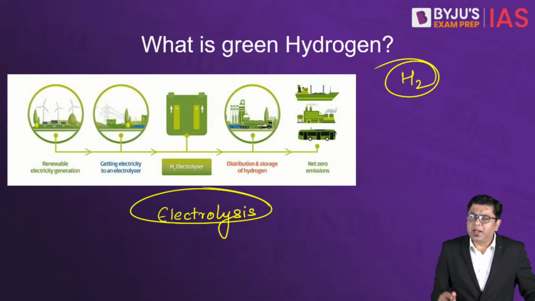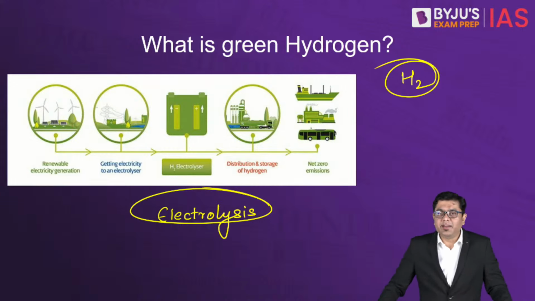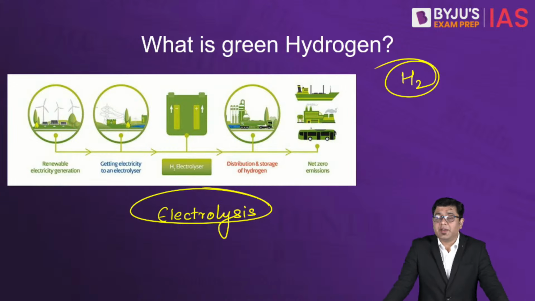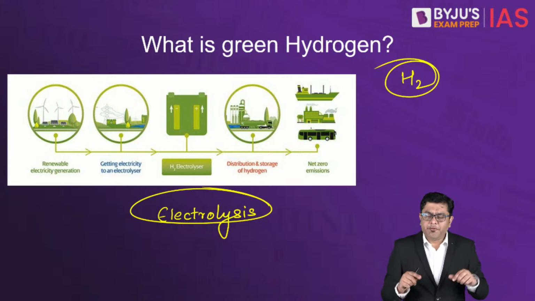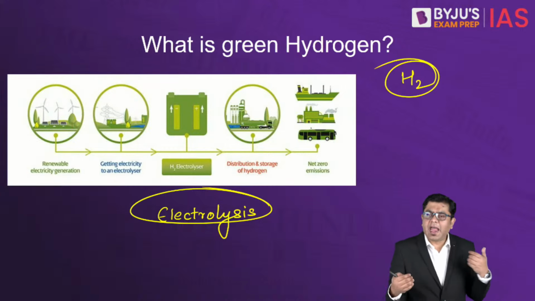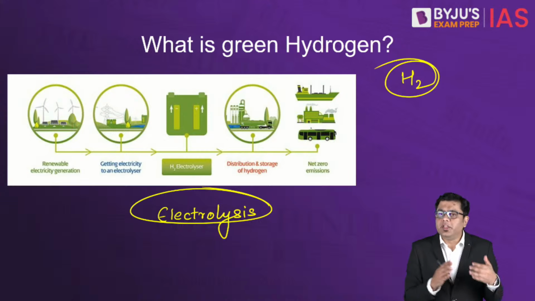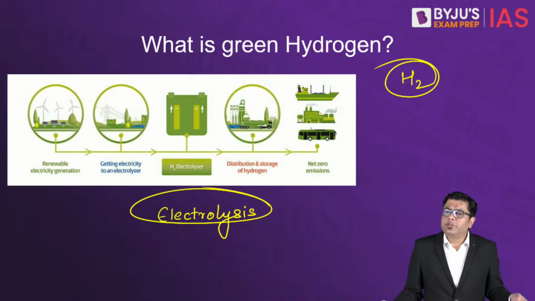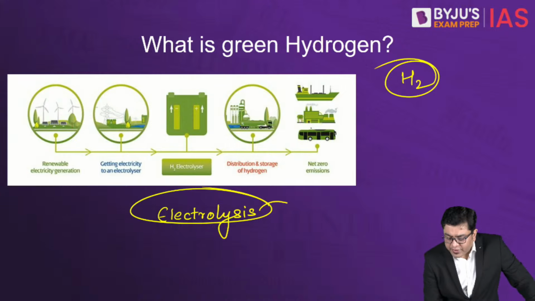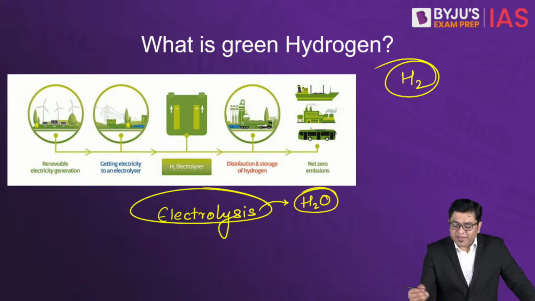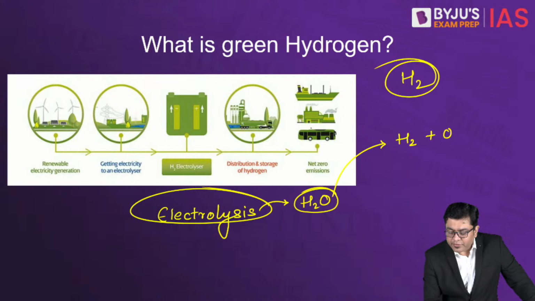Something that you would have read in your very elementary science classes, maybe in 6th or 7th class science. You would have studied electrolysis, where in a fluid you insert 2 electrodes and pass some amount of electricity, the charges flow through, and eventually a gas is produced. So here, the electrolysis of H2O takes place, and as a result you have the production of H2 plus O2. This produce is the green hydrogen.